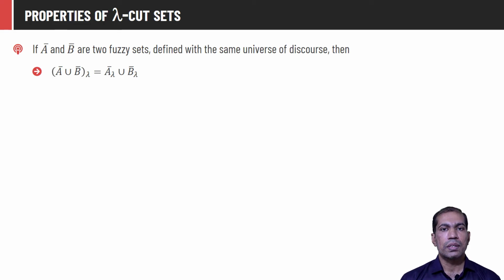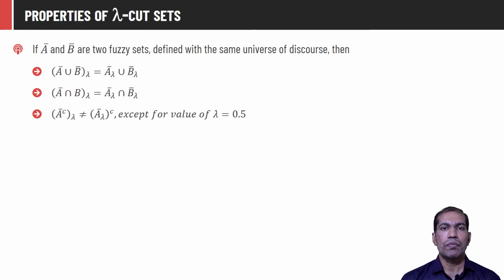If we compute the lambda cut of a union of two fuzzy sets, it is equivalent to first applying the lambda cut on the individual sets and then performing the union operation. It is identical for the intersection operation also. However, if you first take the complement of a set and then find the lambda cut of that, it is not the same as first finding the lambda cut and then applying the complement. It is only true for lambda is equal to 0.5. For other values of lambda, this won't be true in general.